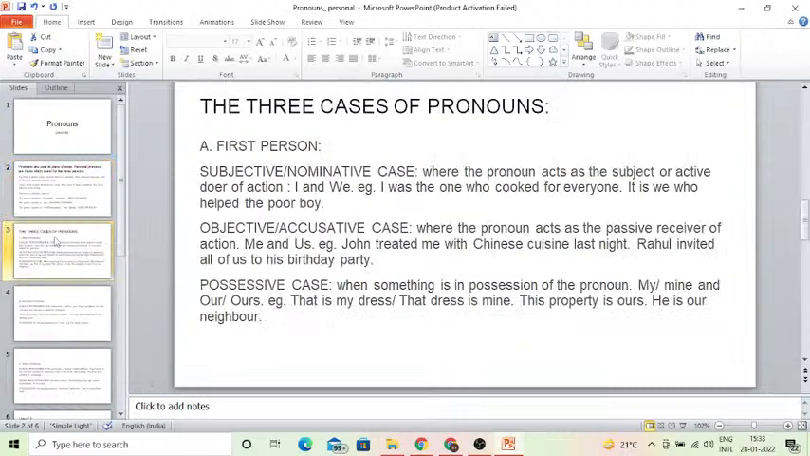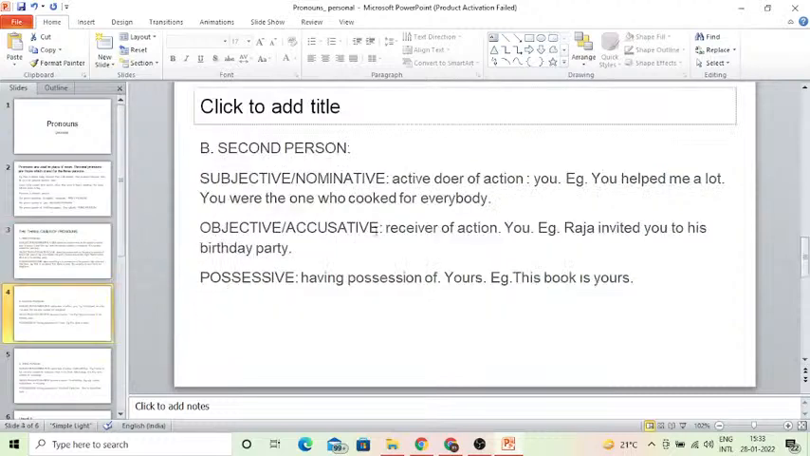And there are three cases of pronoun which have various uses: I and we, subjective; me, us, objective; mine and ours. The last thing is the possessive case, where we show something in possession of the pronoun. Okay, that is my dress, that dress is mine, this property is ours, everything. Second person, you, does not change. Subjective and objective, for both we have you, and in possessive we have yours.